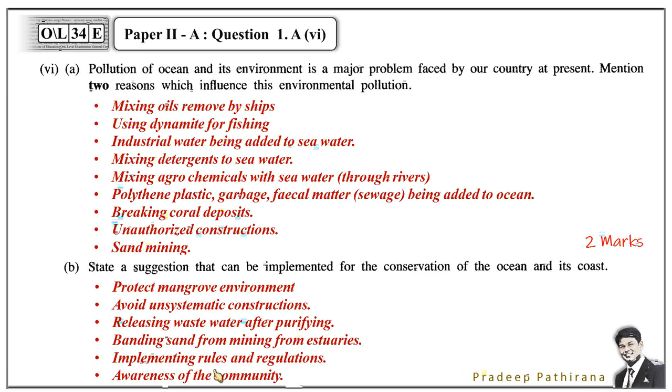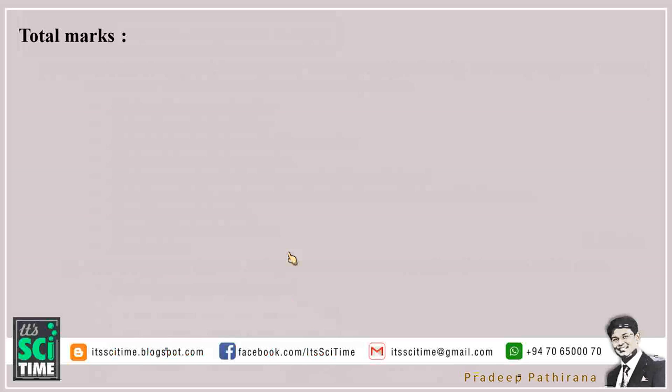Awareness in the community. This is the most effective one if we can do it successfully. If people do this by themselves, then very easily we can make this pollution zero. And 1 mark for that, only 1 point asked. If there are 6 points, out of these 6, if you have written only 1, then you can have the marks. This is the end of this paper, and here is the total marks you can give now.